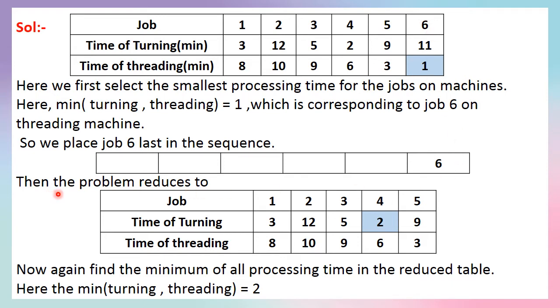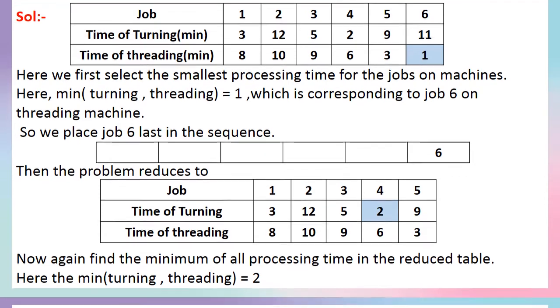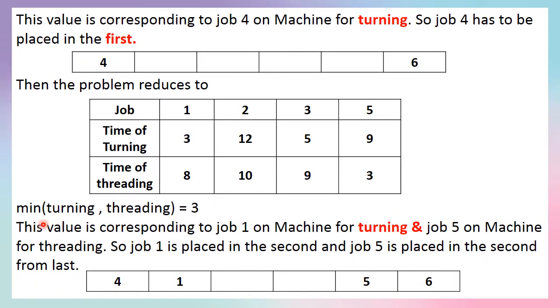Now the problem reduces to, we omit the column of the sixth job. Then jobs 1 to 5 only are here, and timings are written. Now again find the minimum of all processing times in the reduced table. Here it is 2, the minimum of turning and threading time. This minimum value 2 corresponds to job 4 on the turning machine, that is the first machine. So we have to place this job 4 first in the sequencing table.